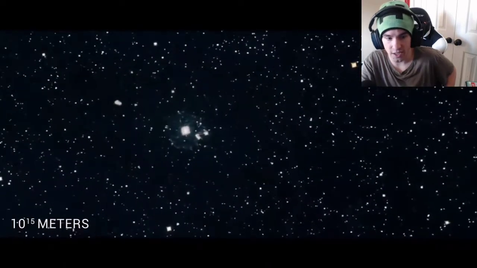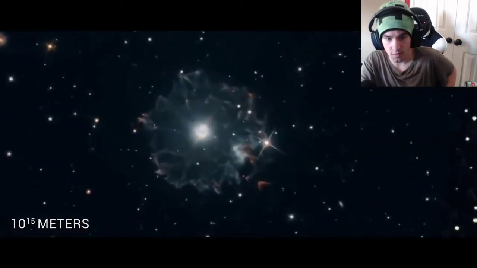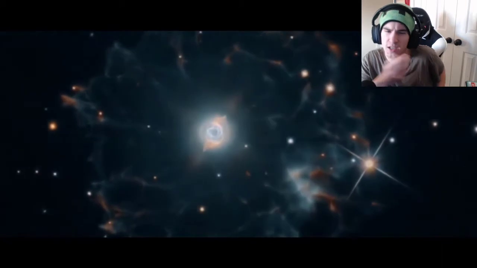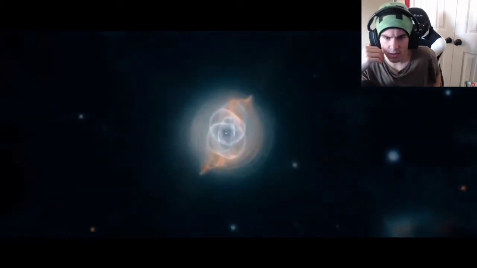At 10 to the 15 meters, we have the Cat's Eye Nebula, one of the most complex nebulae ever discovered. What's a nebula? Isn't that like a bunch of gas? The entire nebula is nearly half a light year in diameter.